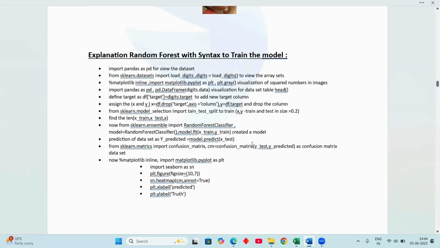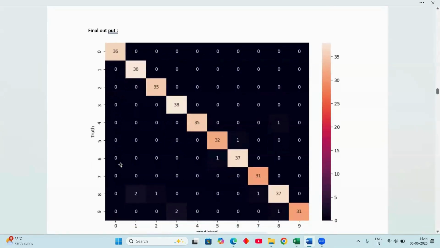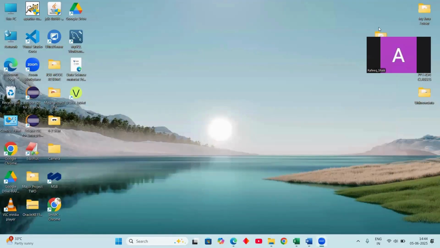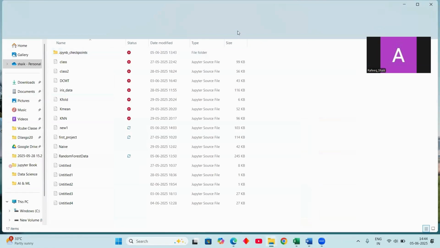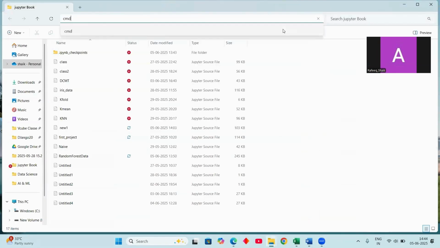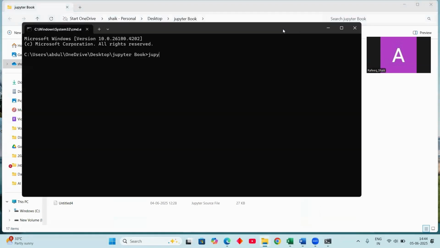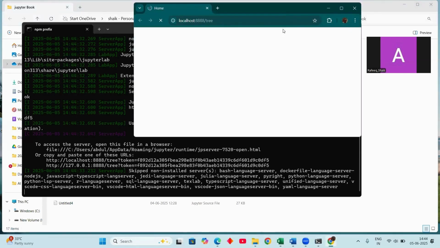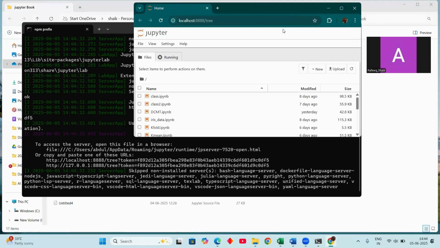So here is the explanation of the code, and we want to predict data like this heat map. Further, we need to install Jupyter. I hope you all installed Jupyter. Let's open the Jupyter notebook. I'm saying that random forest equals many decision trees working together.